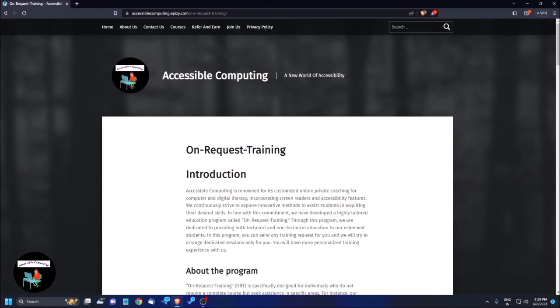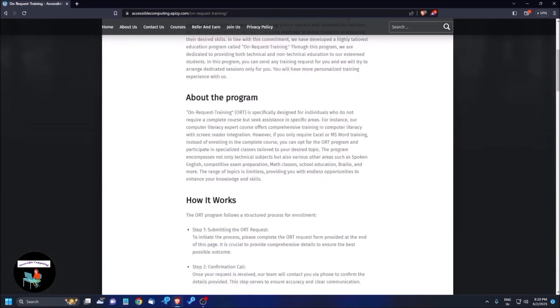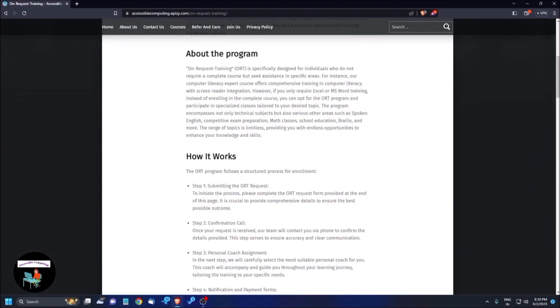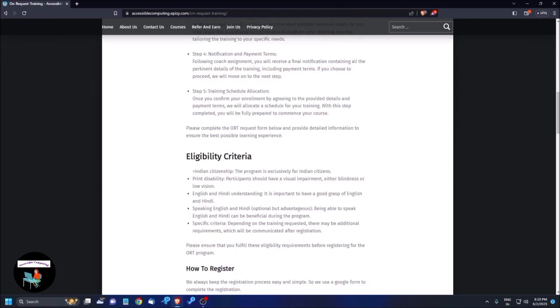Okay, so how you can apply, I'm just going to show you. Just press H. How it works, heading level 2. Here you can get the total details. Your step by step program follows a structured process to initiate the process. Eligibility criteria, heading level 2. List with 4 items: Indian citizenship. The program English and Hindi understand. Speak and beneficial. Speak Indian. Okay, and how to register, heading level 3.